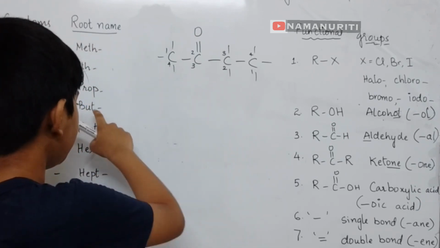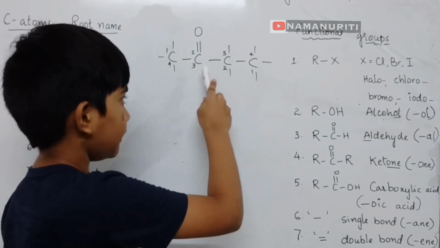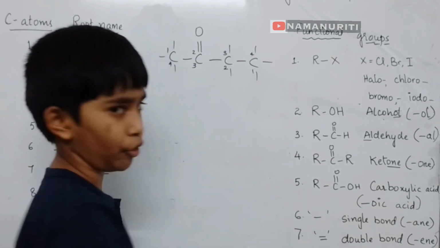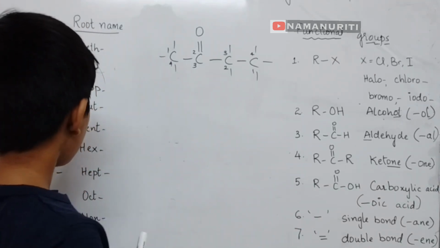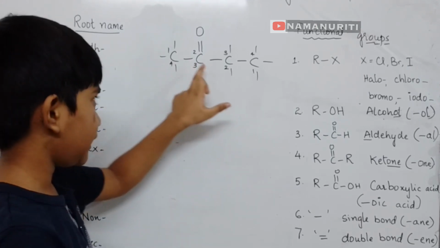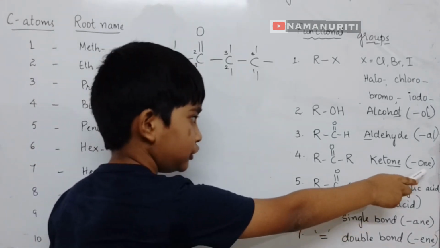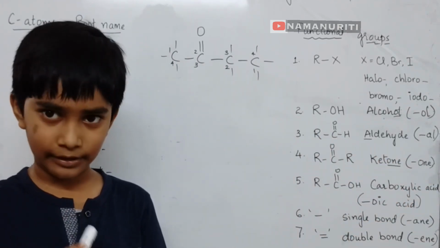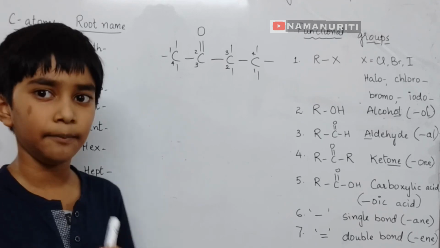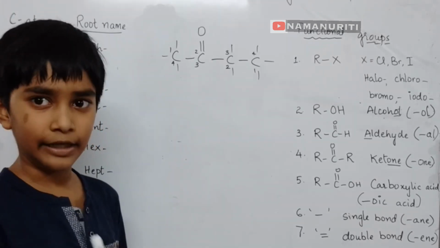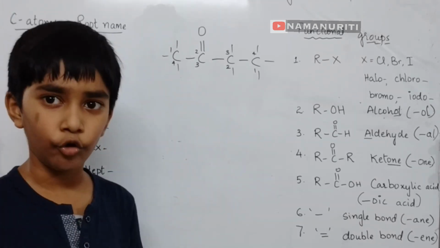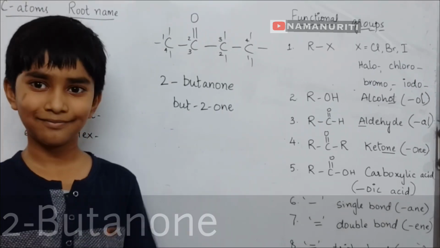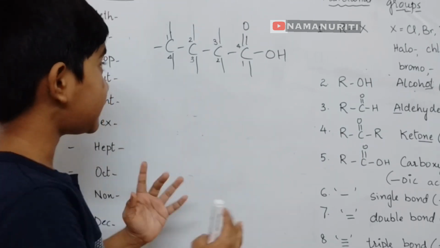So this is butane, as all are in the longest chain and single bonds. So butane, and it should be added on. That E should be cancelled like all the others we did before. So its name is butanone, butan-2-one. Okay?